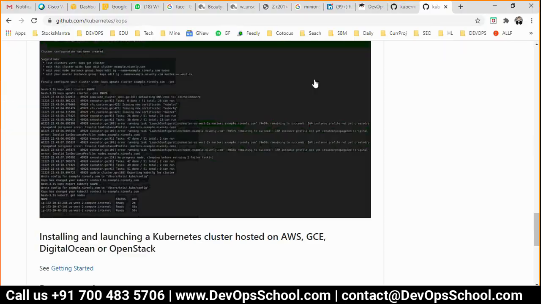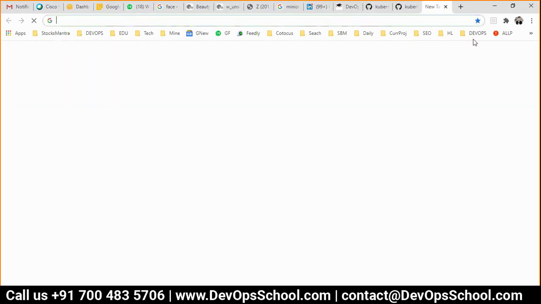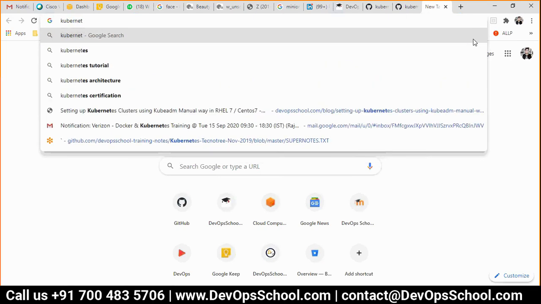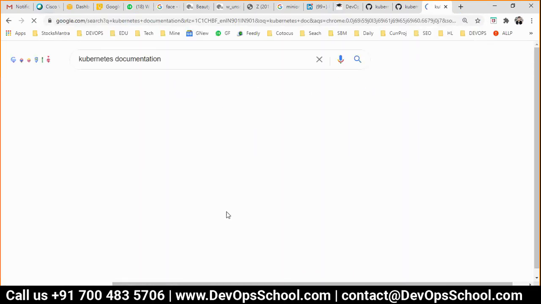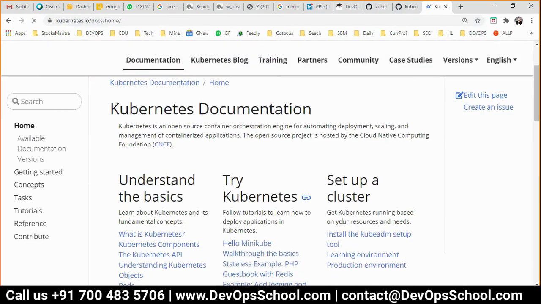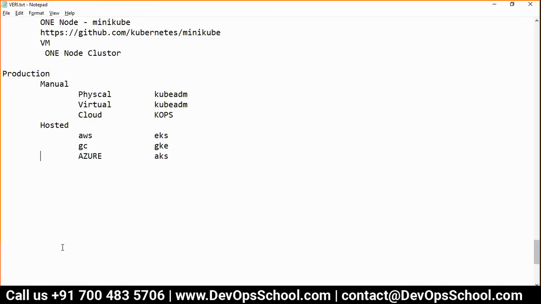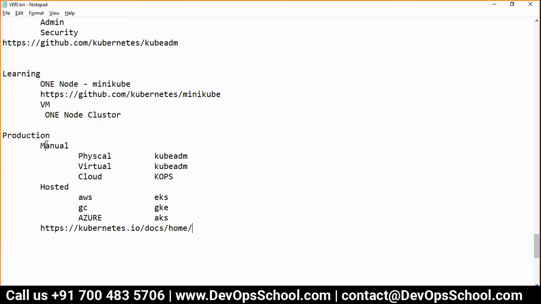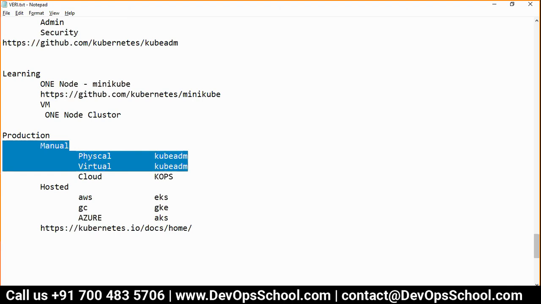Again, now the question is, guys, if you go to the Kubernetes official documentation, you will find a lot of solutions. Please spend some time to study. More than 40 different ways are there to set up a cluster. See here, all these things you can do. Now the question is which one we are trying. So guys, we are trying this manual way using KubeADM. This KubeADM you can set up in a virtual machine, physical machine, any place. This is the one which we are trying.